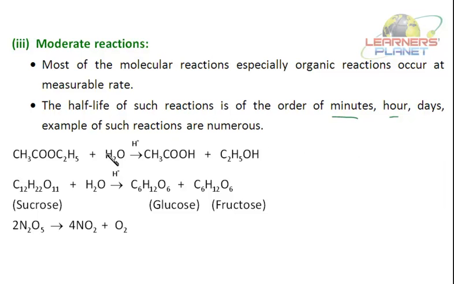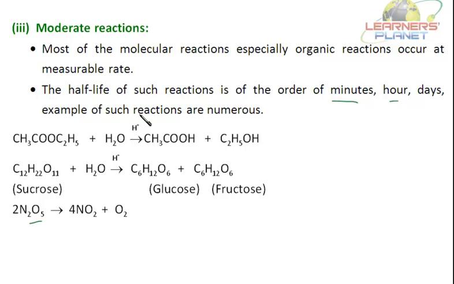So there is a reaction of ester with water, that is hydrolysis of ester, when acetic acid and ethanol are formed. Hydrolysis of sucrose in acidic medium, when glucose and fructose are formed. And this N2O5 dissociation, when nitrogen dioxide and oxygen are formed. So these are the moderate reactions. When we talk of the rate of reaction, it is related to the rate of these moderate reactions whose rate can be easily measured. Not the instantaneous ones, that is the ionic reactions, nor the very slow reactions, that is rusting.